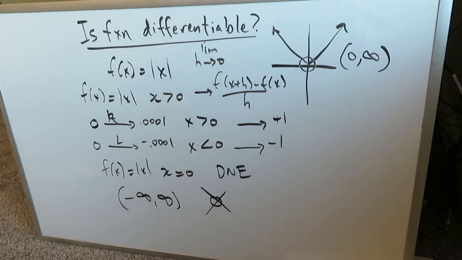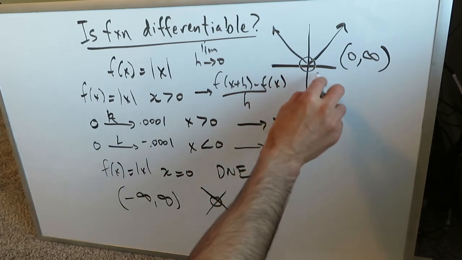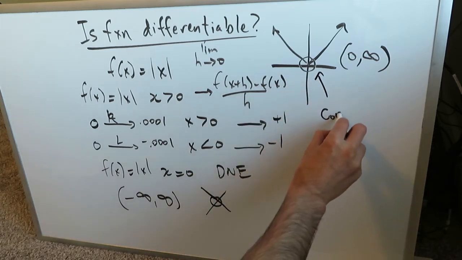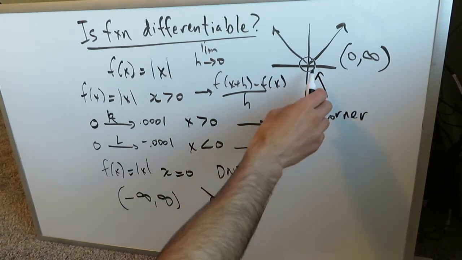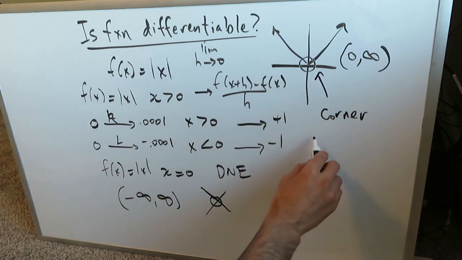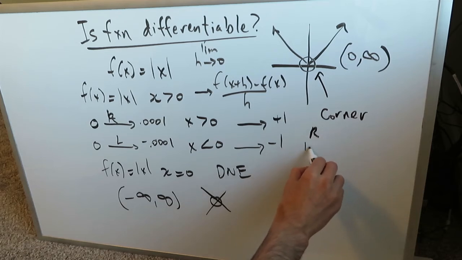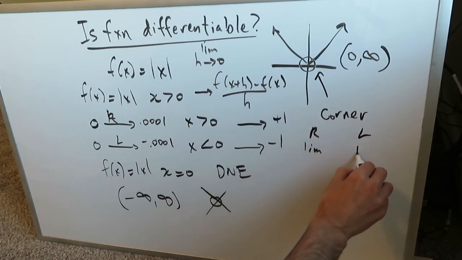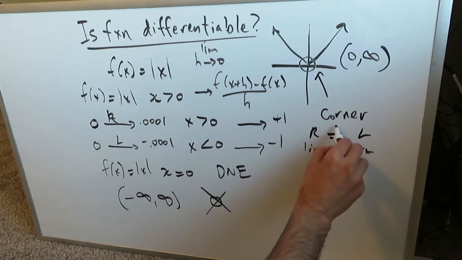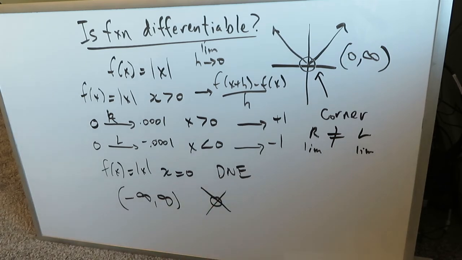And the reason why it doesn't have a derivative here has to do with the concept of the corner. You have a corner in the graph. And when you have a corner here in the graph, what you end up seeing is that the right side limit and the left side limit are just not the same. Because they're not the same, you have a function which is differentiable at every point on the interval except at a specific point, and that specific point is represented by the presence of that corner.